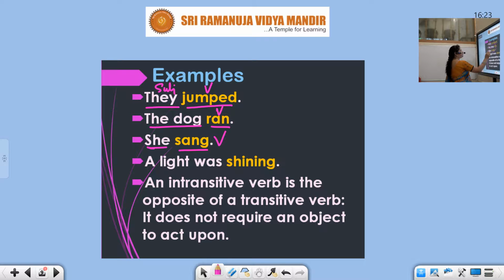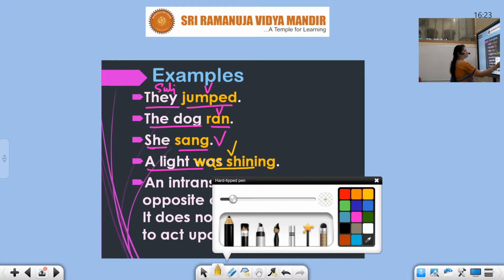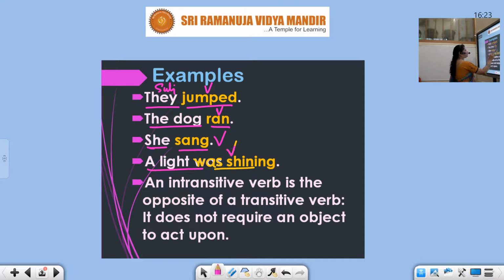I'm so sorry, students. This is supposed to be in past continuous. So was shining is the verb.